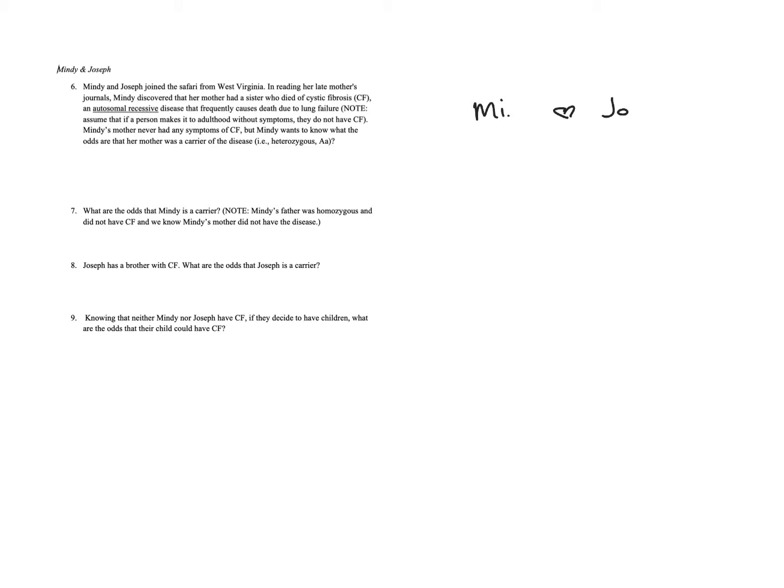So Mindy discovers that her mother had a sister. So we're going to look up at her mom. Her mom had a sister that was little a, little a. So that means that both parents, and actually I think I need to move this all down, that means that both of the mom's parents were carriers because her sister had it.